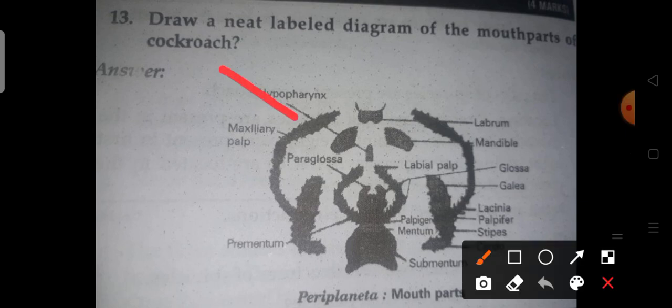This question is deleted, ma. No need to read: draw a neat labelled diagram of the mouth parts of the cockroach.